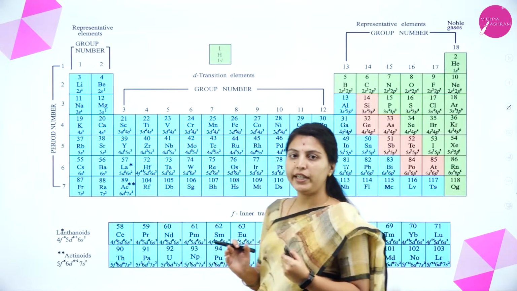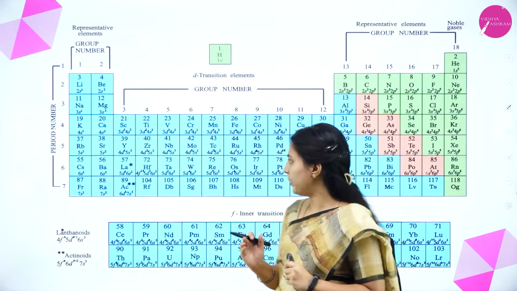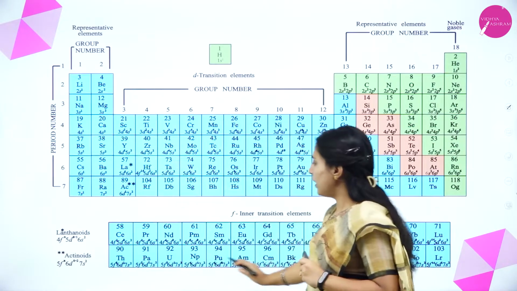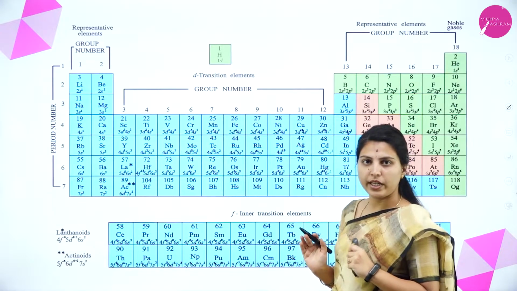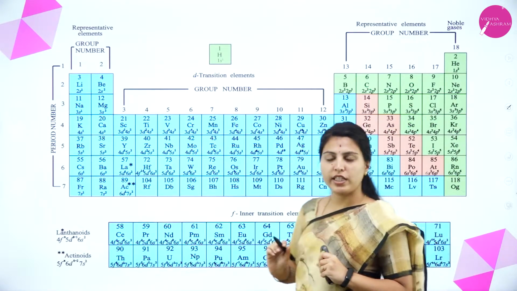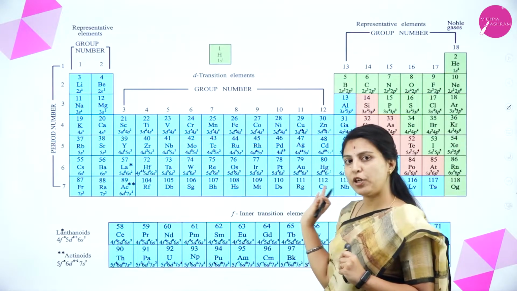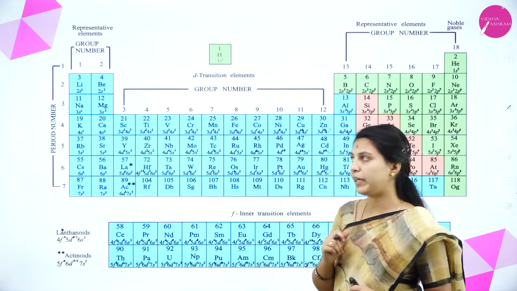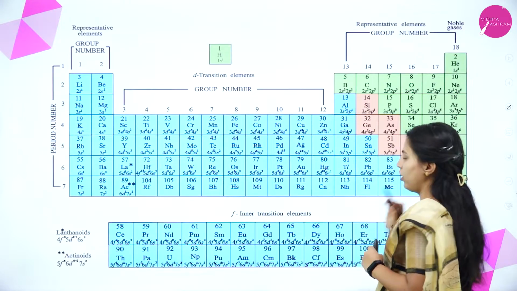See the first point, metals comprise 78% of the periodic table. Whatever is blue colored represents the metals. And see here, green color including hydrogen. The second point we have seen: the right side of the periodic table constitutes the non-metals. It is only the right side of the periodic table which constitutes non-metals.